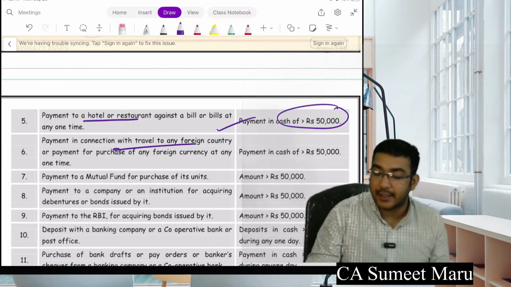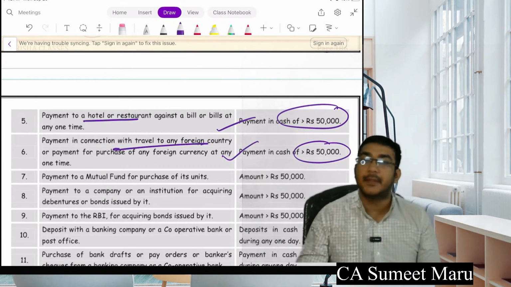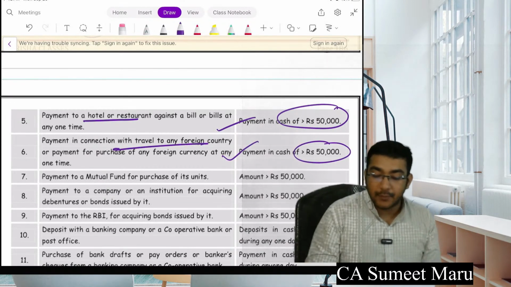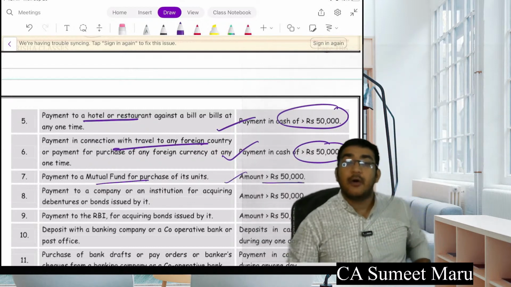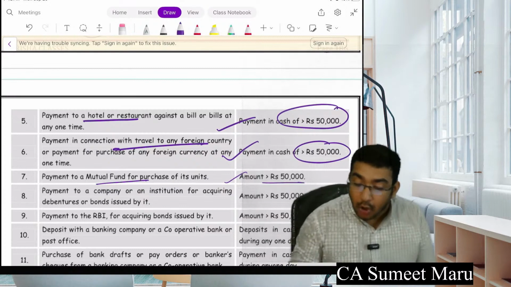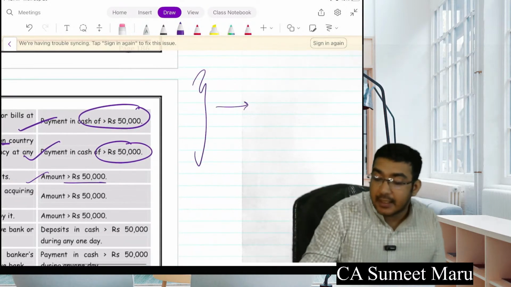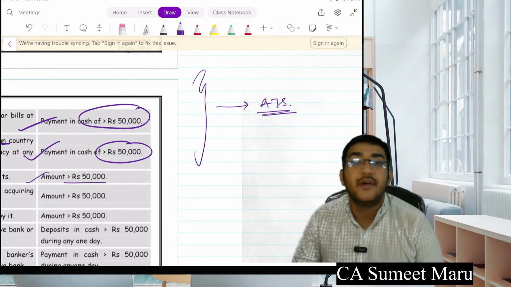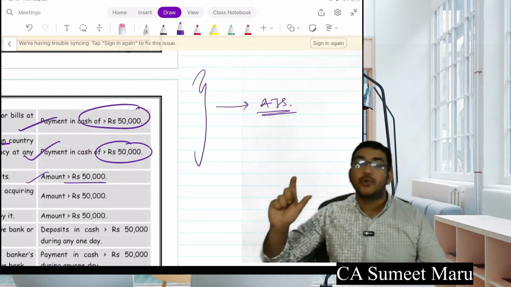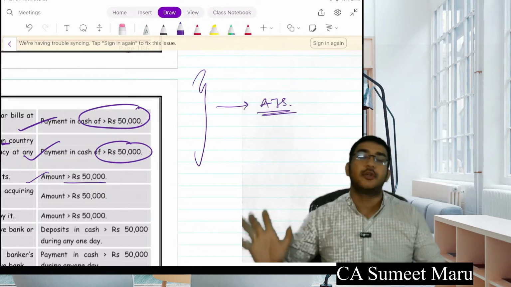Payment in connection with foreign travel above 50,000, PAN is compulsory again. Payment to mutual fund for purchase of mutual fund units above. Now see, wherever nowadays you provide this PAN, all these transactions are being made available in AIS. AIS is a system where wherever transaction you have done through your PAN, all the list comes into picture.